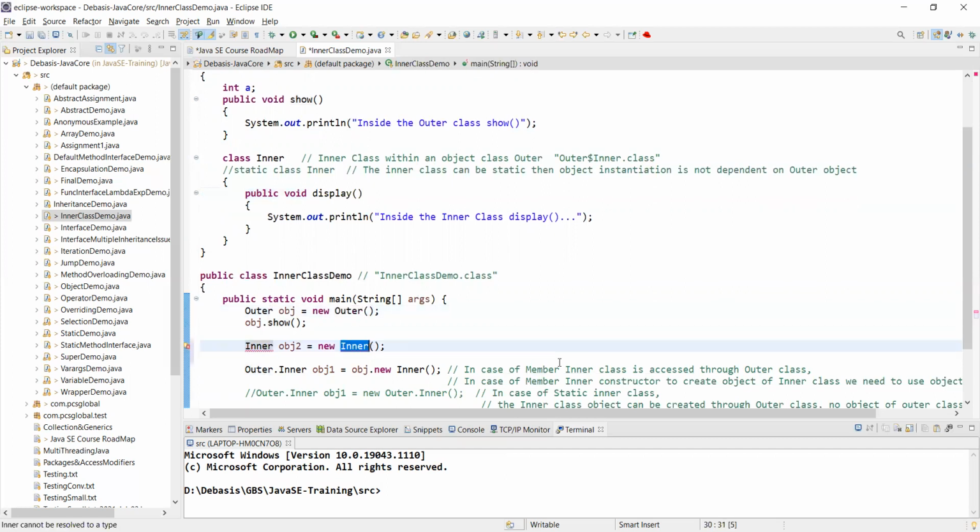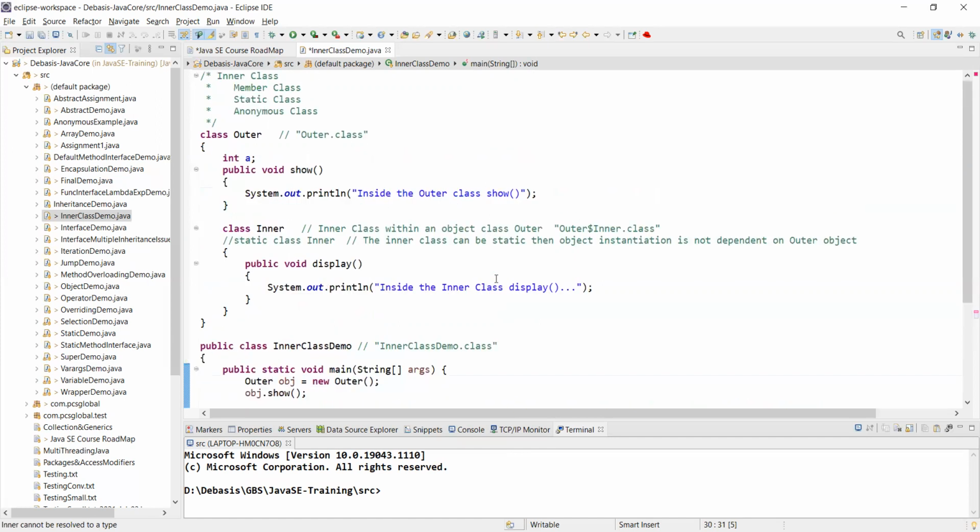But here I cannot do that because inner is an embedded class within the outer class. To access this inner, because of security issues, I need to display something confidential. That's why I have embedded that inner class within some outer class. If somebody hacks into my system and gets into the outer one, still there is a problem in accessing the confidential data to be displayed.